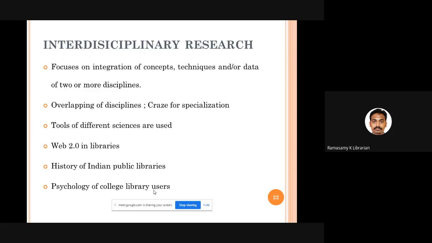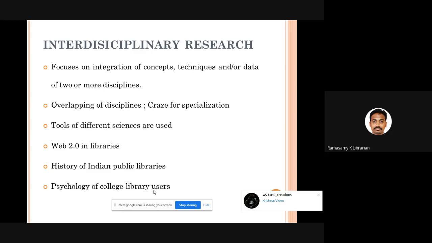The people who have a kind of craze for specialization bring all other things and fuse them into library science. See, for example, we talk about use of blogs in libraries, use of big data in libraries, use of machine learning in libraries, Web 2.0 tools in libraries. See, we take the idea, tool, techniques, and contents of other subjects, and we are integrating them into library science, and we are doing a kind of interdisciplinary research.